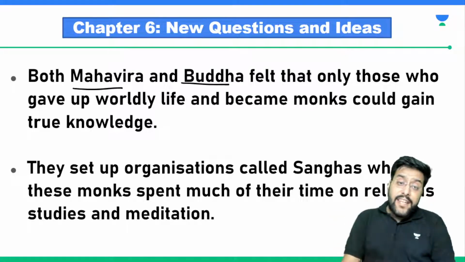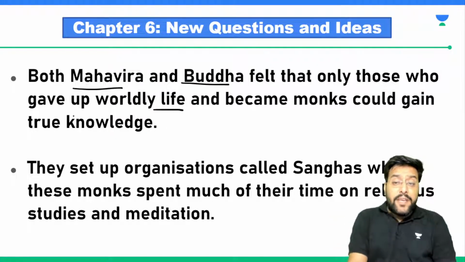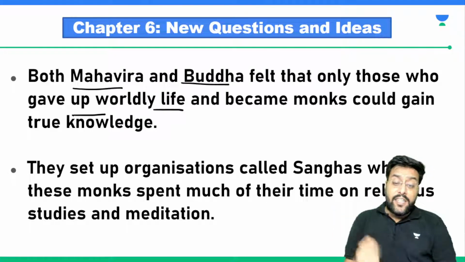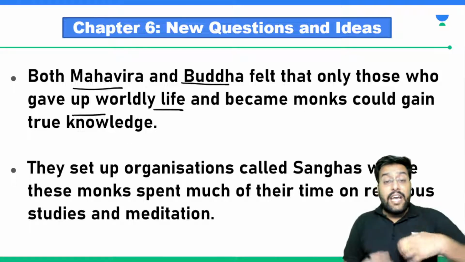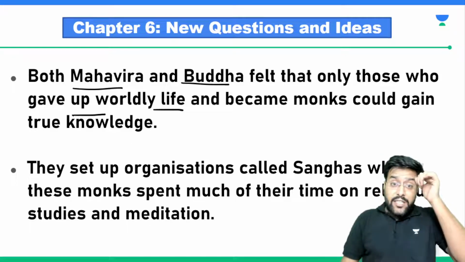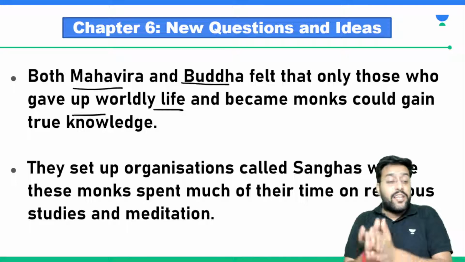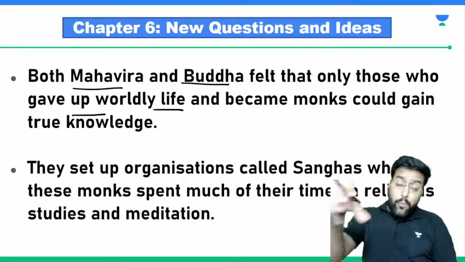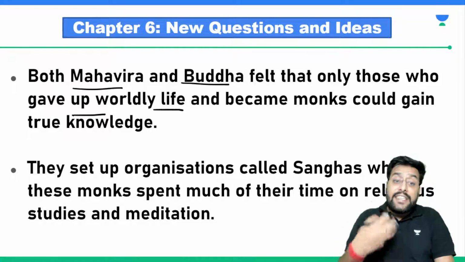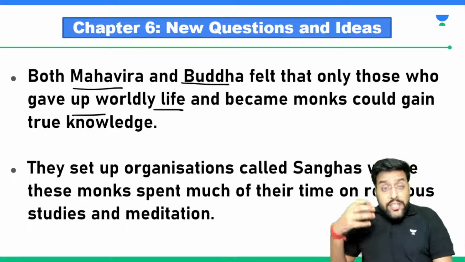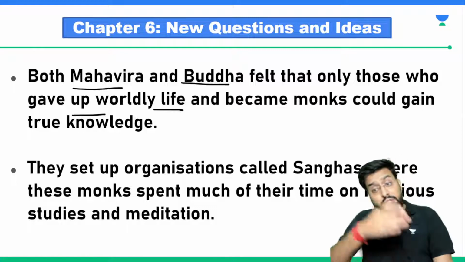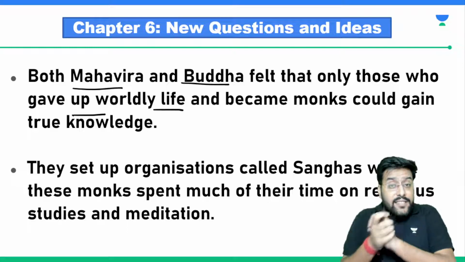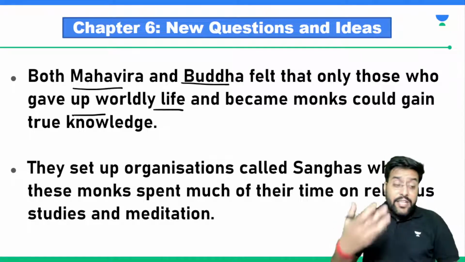Both of these felt that worldly life should be given up. It was said that the ultimate aim of coming to this earth, we never came to this earth to enjoy a life of luxury. We never came to the earth to sit in a luxury car. We never came to the earth to live in a luxury mansion. The reason that we were born on this earth was to gather some knowledge, the true knowledge, what they called enlightenment. We should know about God, what God is, how God is important in our life, how we will attain that knowledge.